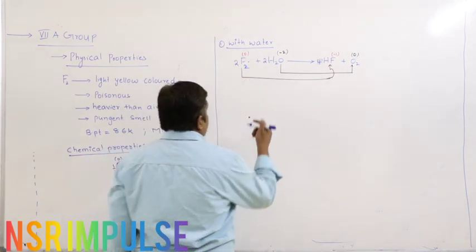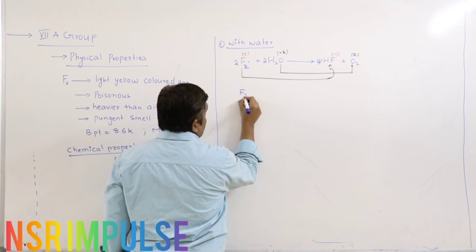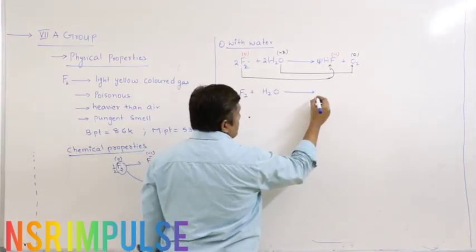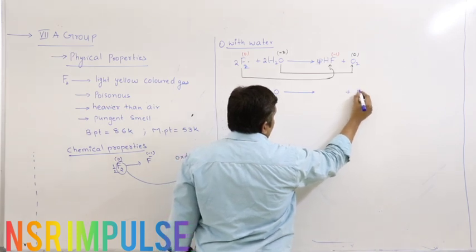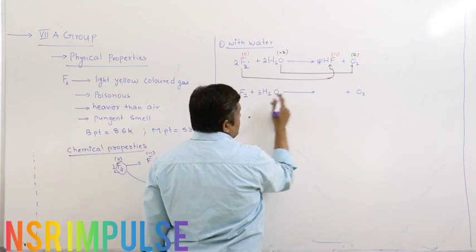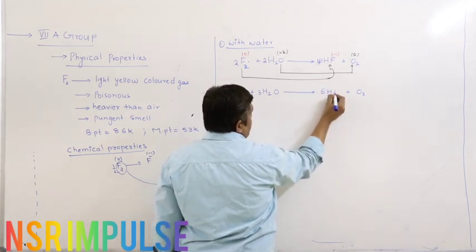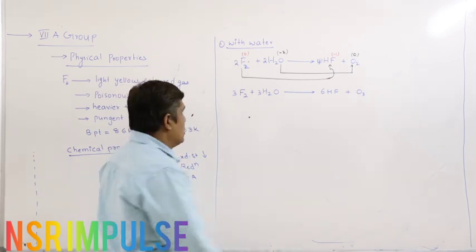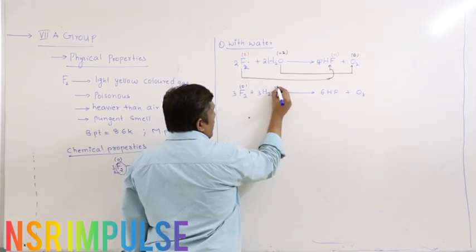So, depending upon the concentration, fluorine also releases ozone. Ozone is nothing but O3. So, to get 3 oxygens, I require 3 H2O, 6 hydrogens, 6 HF. Therefore, I have to take 3 F2, right.